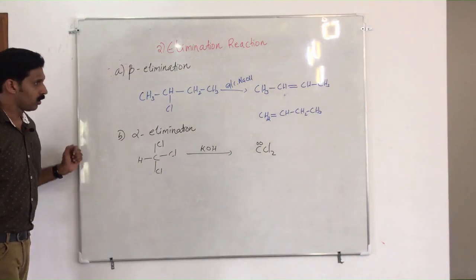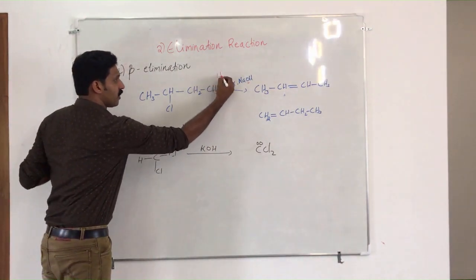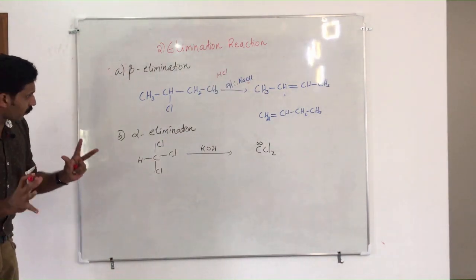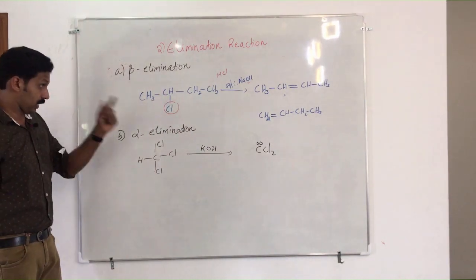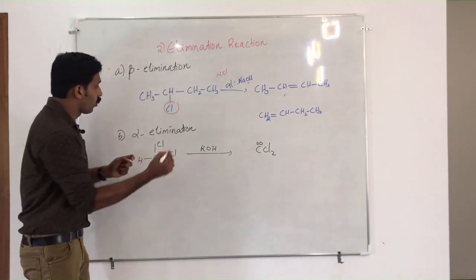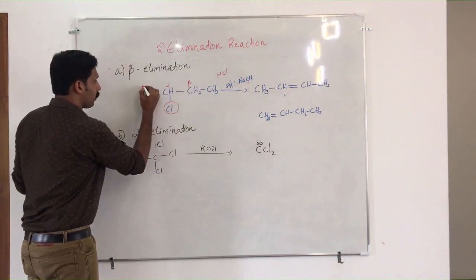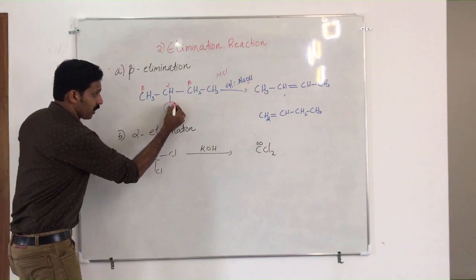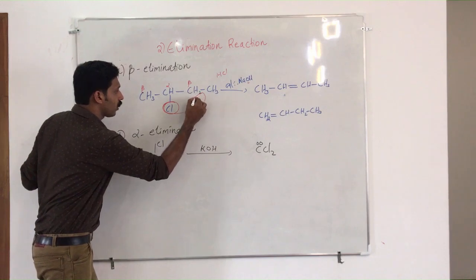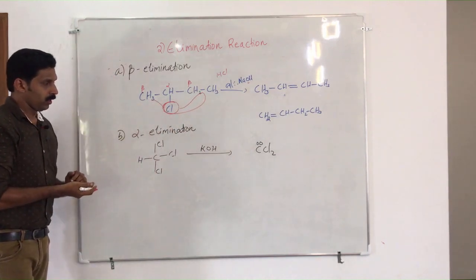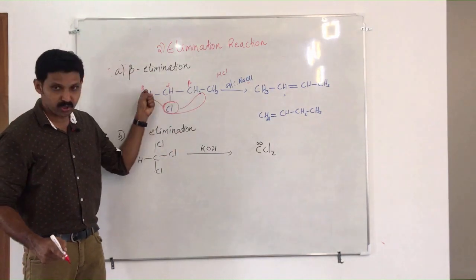When this compound reacts with alcoholic NaOH, HCl will be removed. The removal of HCl is just like this way. Chlorine is removed from here. The carbon attached to the most important group, we call it the alpha carbon. Its nearby carbons, we call them beta carbons. Here, chlorine is removed from here. Hydrogen may be removed from here or here. This first type of reaction we call beta elimination, that is, hydrogen is removed from beta positions.